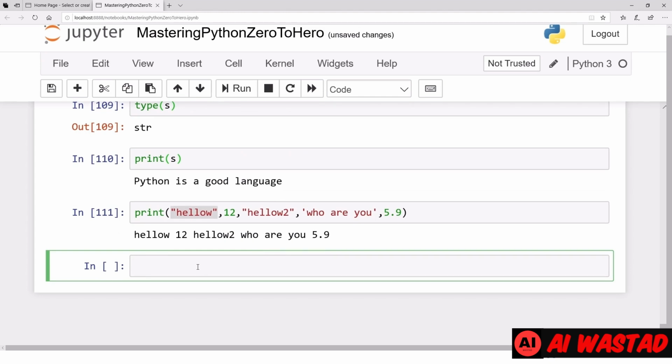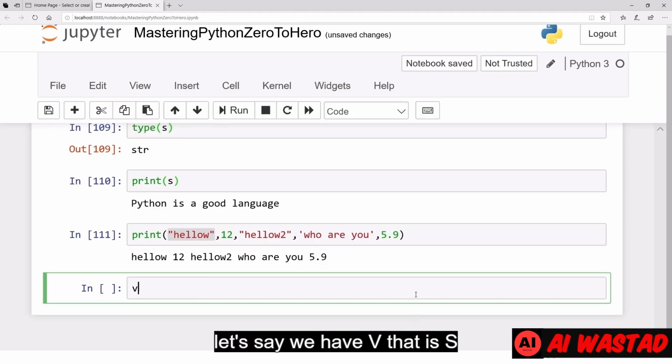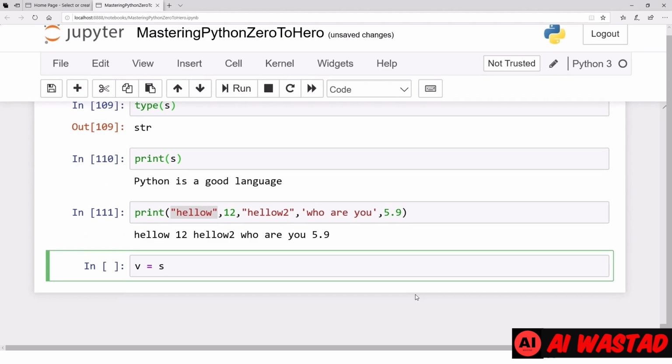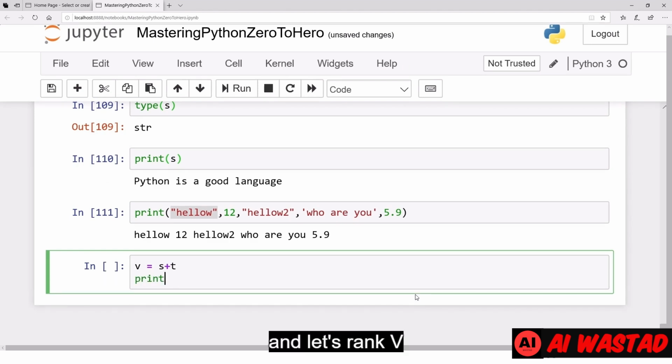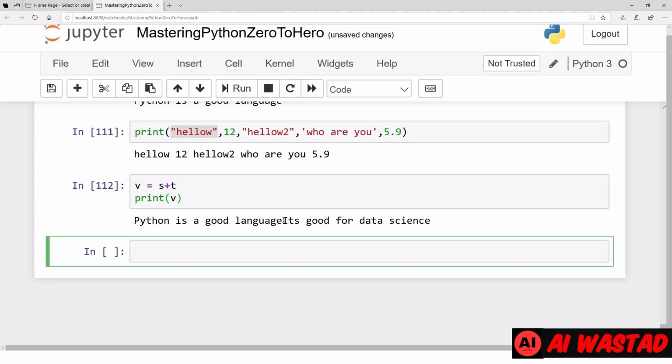So let's see, for example, how we can concatenate two strings, S and T. Let's say we have v, that is S plus T. That's concatenated v. And let's print v. And v is concatenated. Wow, Python is a good language. It's good for data science.